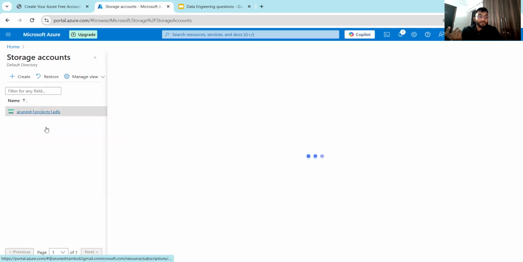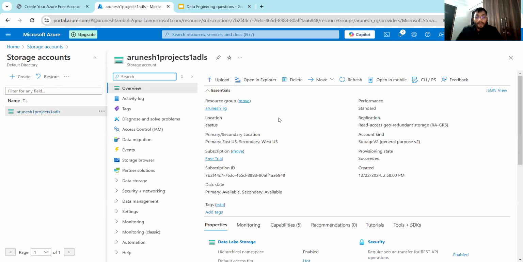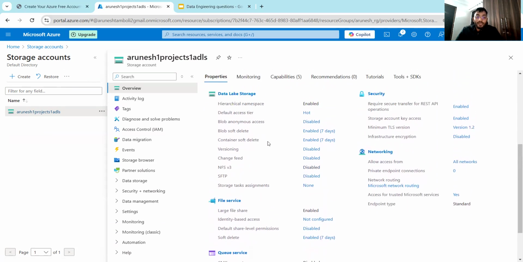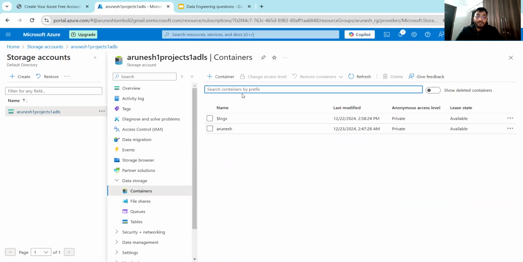We can click on it, and it will take me to this overview page. See, this is the Azure Blobs, and here the hierarchical namespace has been enabled. Now this is the game changer. Let's also go inside this container. Inside of this Azure Blobs, there are two containers. The first one is $logs, which comes by default. This is the one I have created.